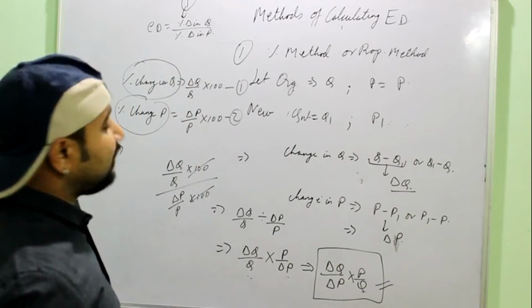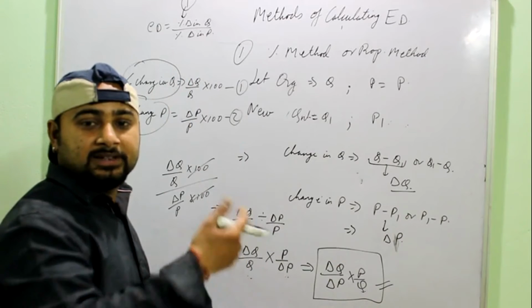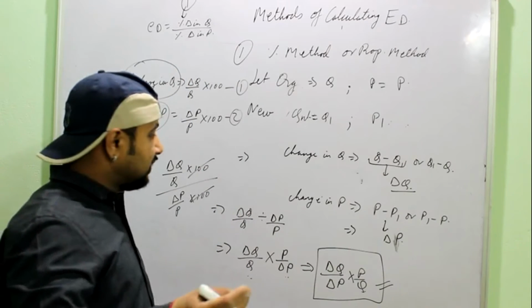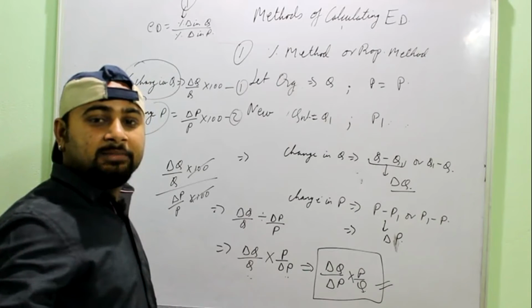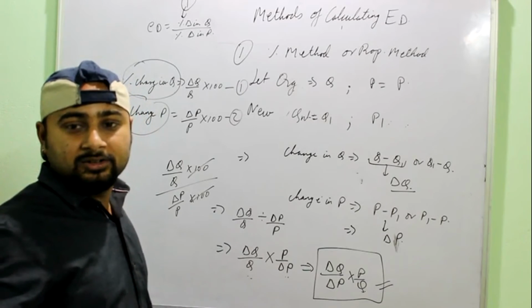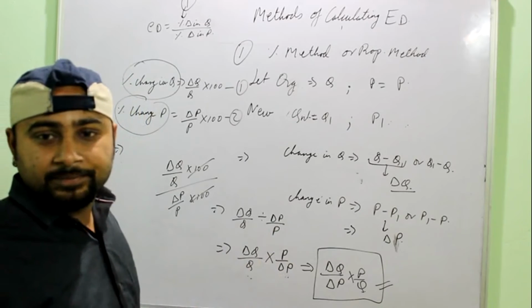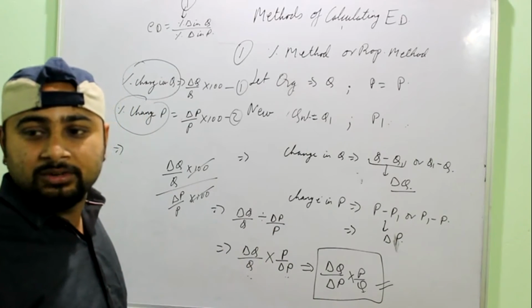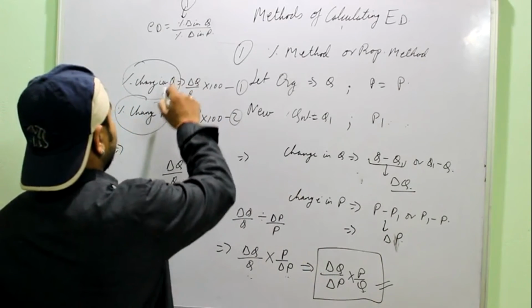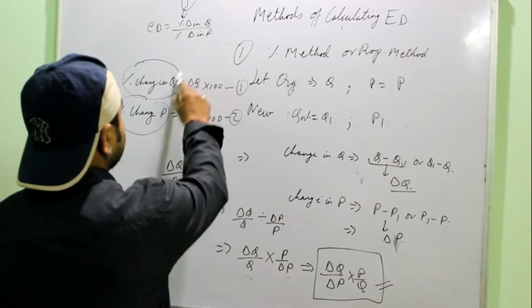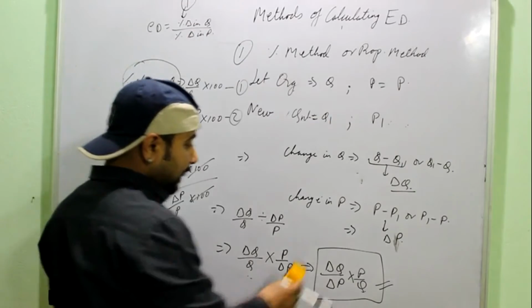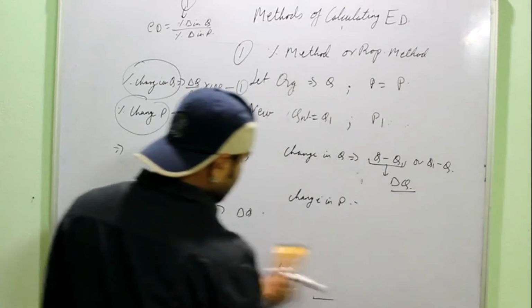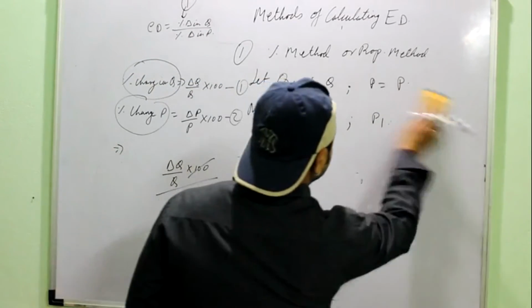Well, this one is needed where one particular variable is given in percentage. Like it is saying that price fell from 10 to 8 and the demand changed by 20%. So it means one is already in percent, another one should be converted into percent, right? By applying this formula, either this or this, and then you can use the basic formula, right? For these you have to practice the numericals.